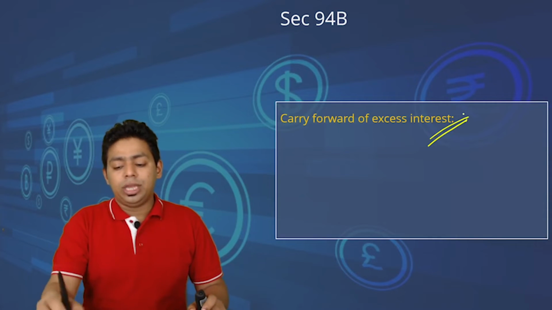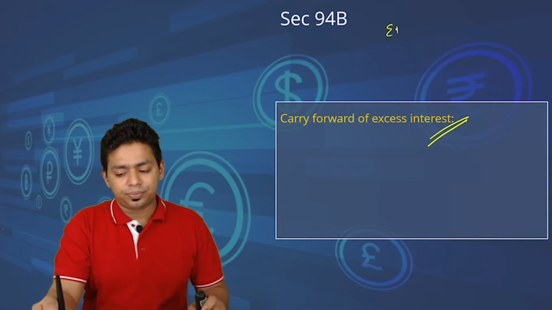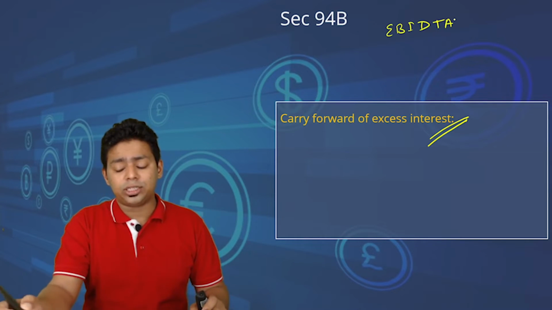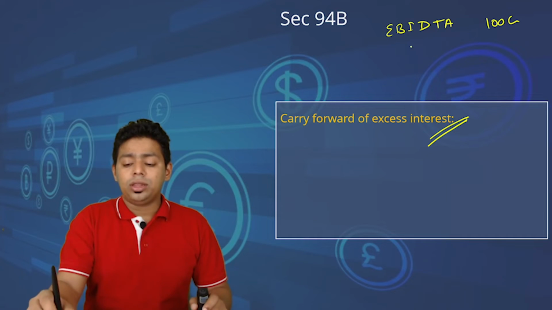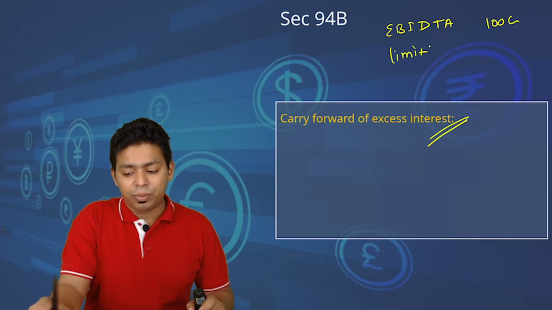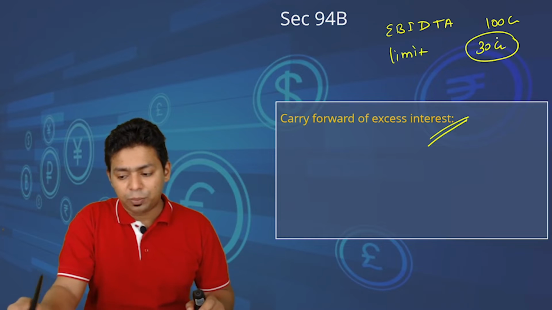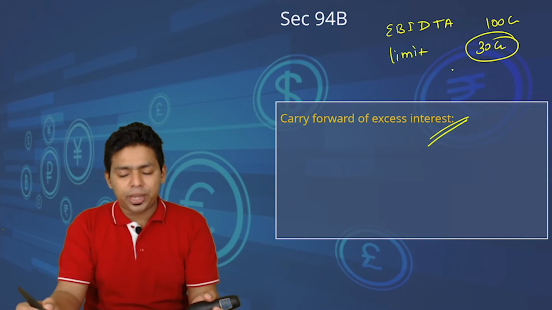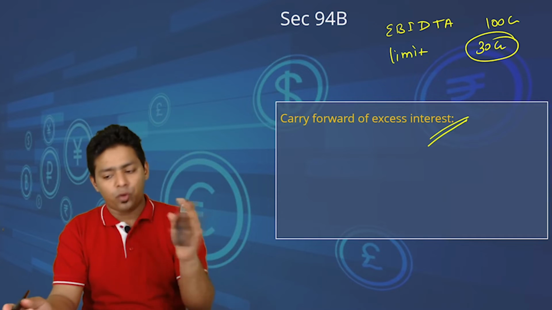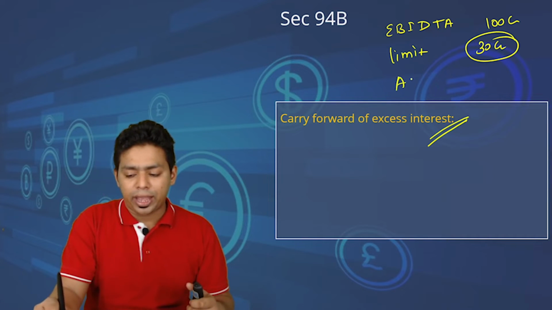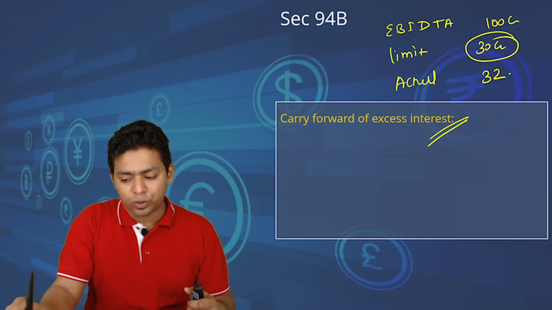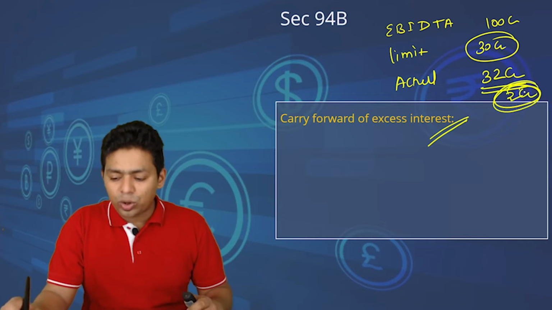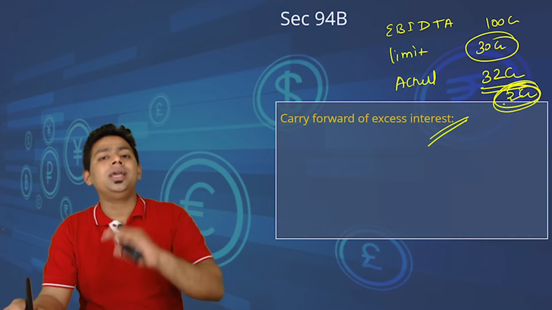So, carry forward. Imagine my EBITDA, earnings before interest, depreciation, tax and amortization, is 100 crore. The maximum limit, the cap, will be 30 crore, which is 30% of EBITDA. If I have actually paid interest of 25 crore, no problem at all, fully allowed. But if I have actually paid 32 crore, how much extra is paid? 2 crore extra paid, isn't it? That 2 crore will be disallowed.